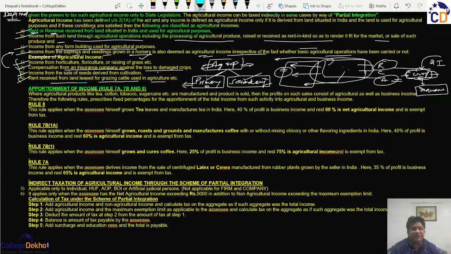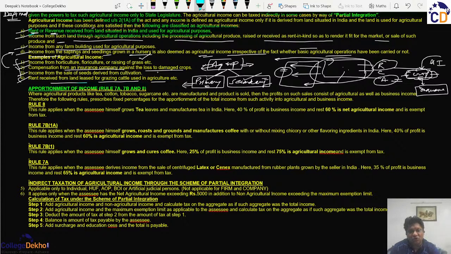There are certain cases where an individual, or I should say an SSC, because it can also be a company, and in most cases it is a company only, is involved in the business of agriculture, but the agricultural produce is not sold directly by him. He processes it and then creates a new product and then sells it.